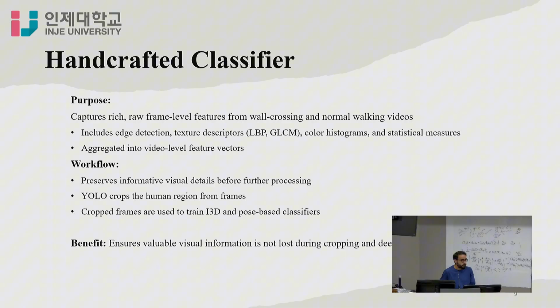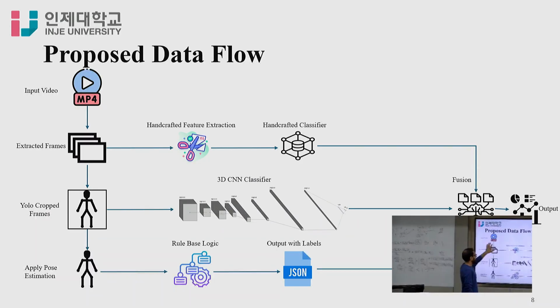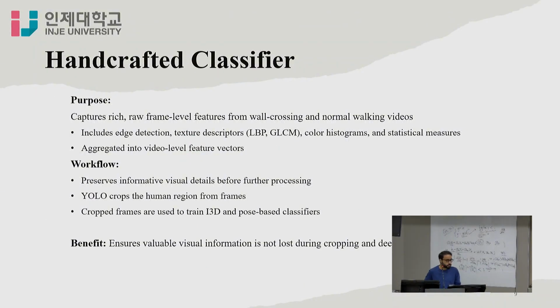So here is the handcrafted classifier. Its purpose is that I didn't want to lose the rich features when applying the 3D CNN. That's why I'm using the handcrafted feature classifier here. Its purpose is to capture rich raw frame-level features from wall-crossing and normal activity. It includes edge detection and texture description, color histogram, and statistical measures.